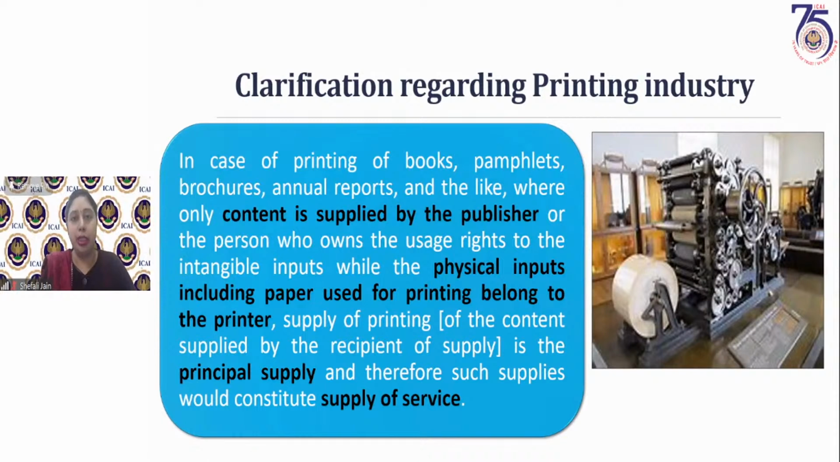Pamphlet does not have any meaning. You can compromise on the quality of paper, but you cannot compromise on the content of the book, content of pamphlet, brochure, or annual reports which are being published. The content is very important. So the printing of content, that becomes the principal supply. And what is ancillary supply? Is the supply of paper which is being used in printing this book, this annual report, this brochure, this pamphlet.